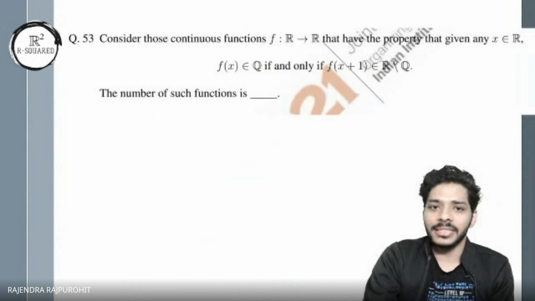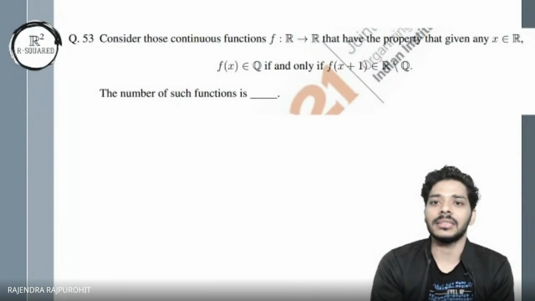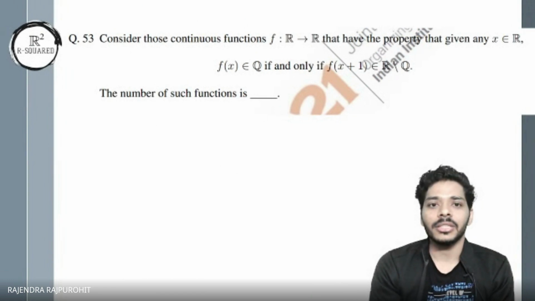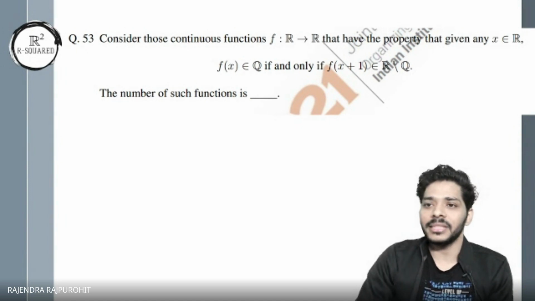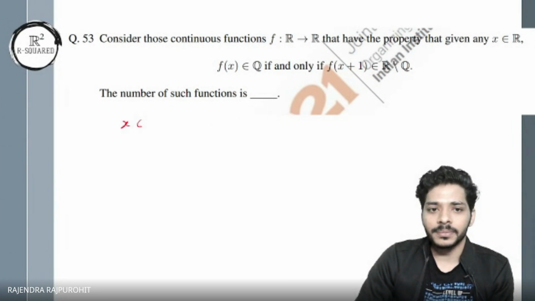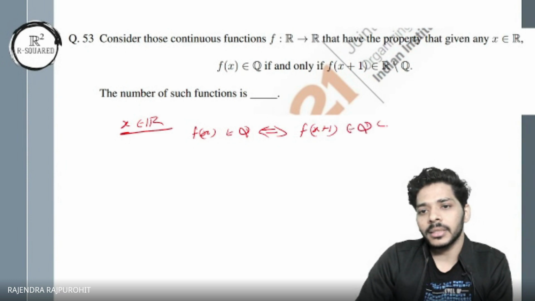Okay, let's move to the next one. This was also NAT type, but it was again a good question. You have to consider functions from R to R, which is a continuous function, and then you have been given the property that for any x belongs to R, f of x belongs to Q if and only if f of x plus 1 belongs to Q complement.